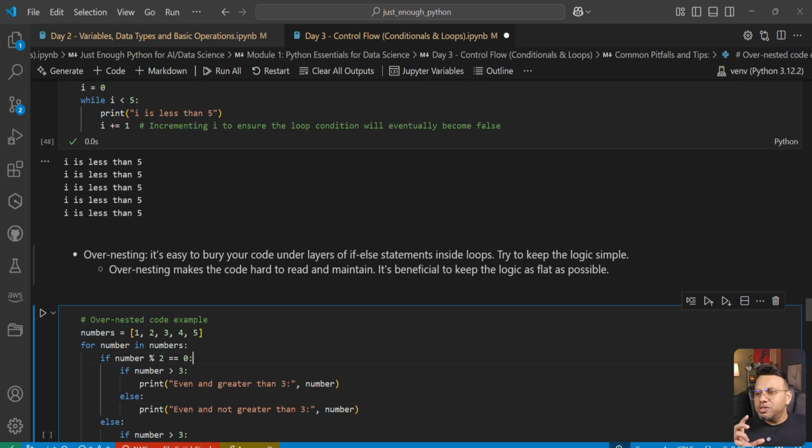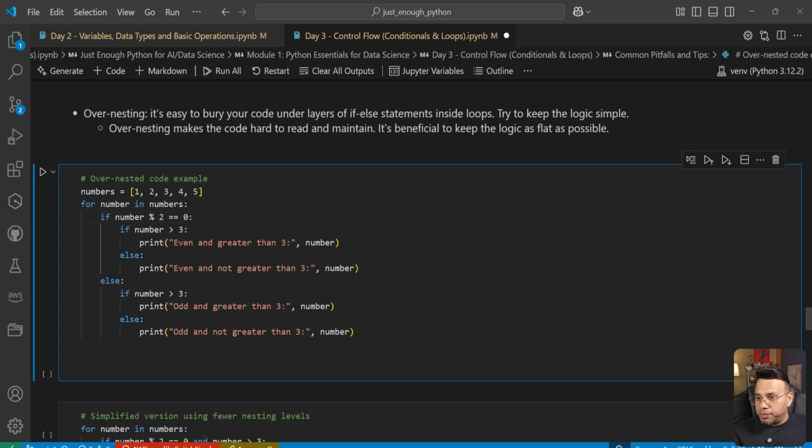So the idea is to keep the logic simple and try to avoid nesting as much as possible. Over nesting will make your code hard to read and maintain, even for yourself. When you come back to read your own code, you will find it really hard to understand. So it is beneficial to keep the logic as flat as possible. Let's look at an example.